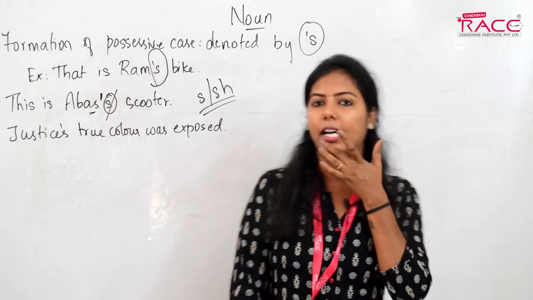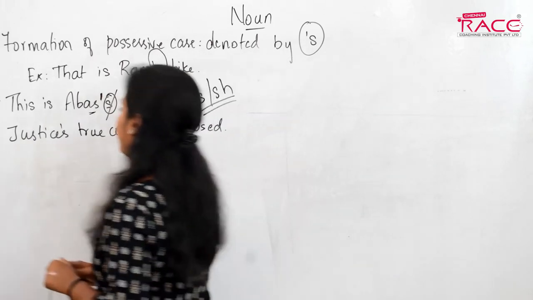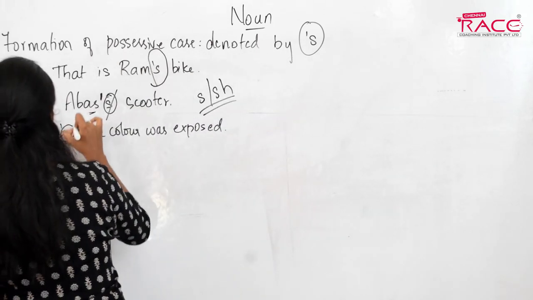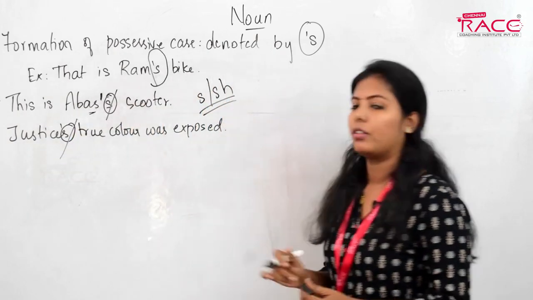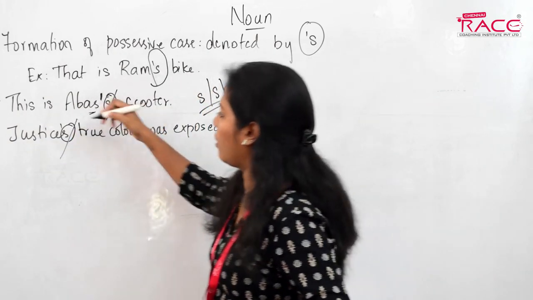The same error applies to this sentence as well. That is, you shouldn't use apostrophe s. You should use only the apostrophe and not apostrophe s.